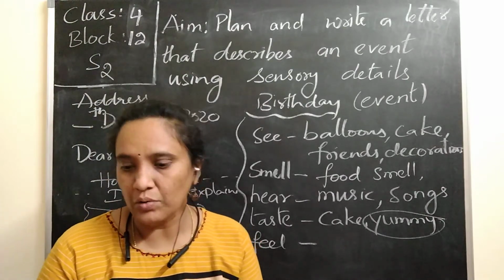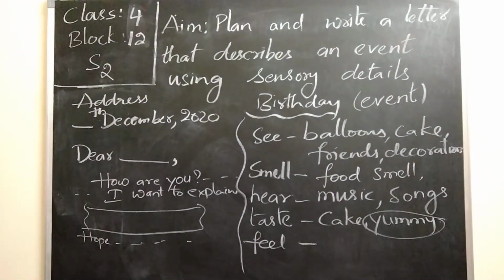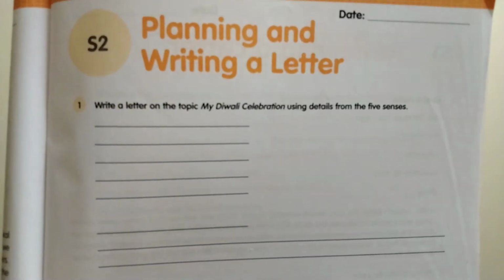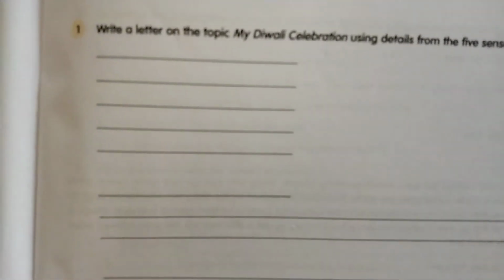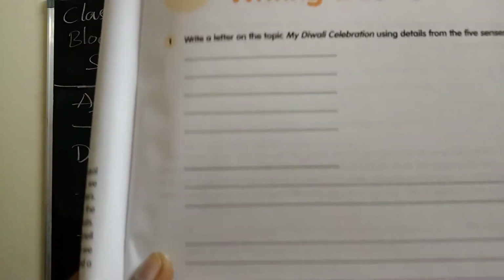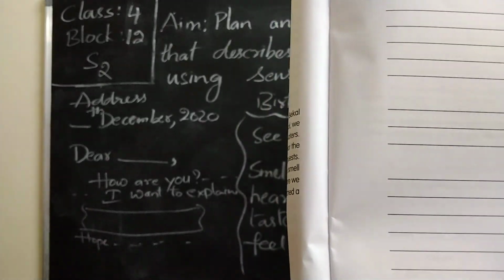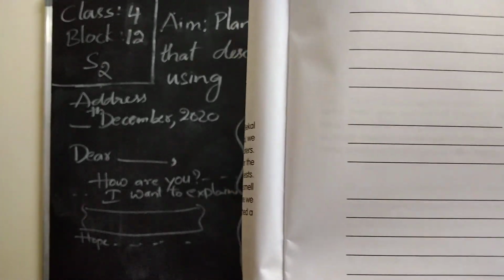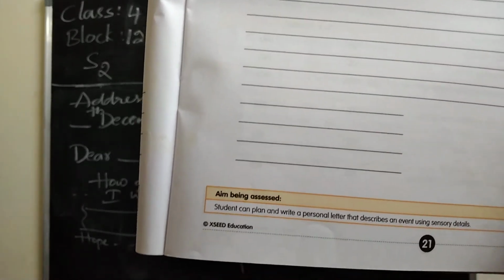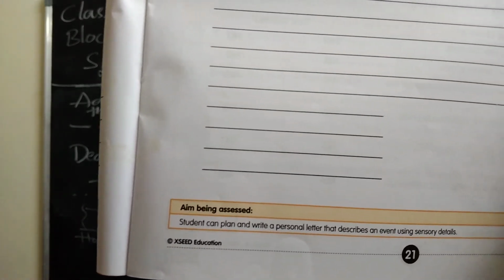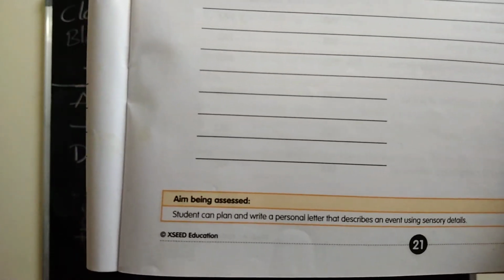Let us see the volume, page number 21, where we are planning a letter. Write a letter on the topic My Diwali Celebration. The topic given is Diwali celebrations, using the details from the five senses. Try to complete it accordingly. Just write your address and the date. Lines were left for your date and also the introduction. Then comes the body of the letter, and the ending comes Yours faithfully. In the last two lines you can write Yours faithfully and your name.